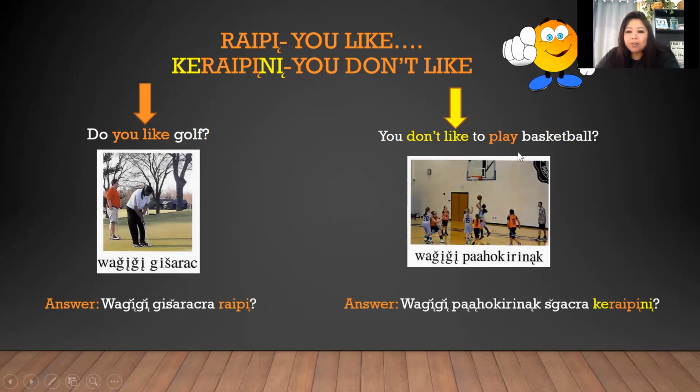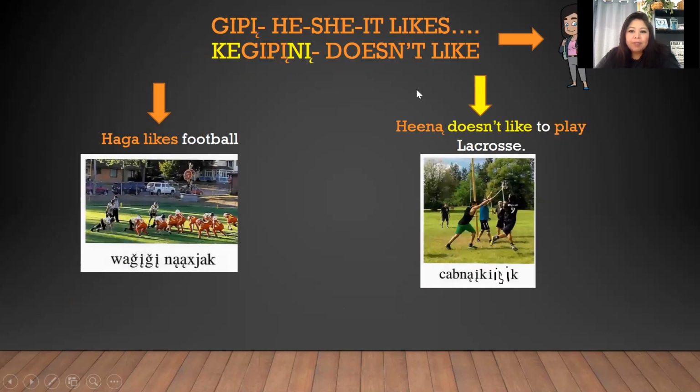Now those are two verbs. You're going to put play, put the ra behind it, and then you're asking Kegipini. Okay. Any other questions on this, let me know. But for now, just keep it very simple. Okay. Lastly, we have GIPI. He, she, or it likes. Kegipini doesn't like. He, she, or it does not like.